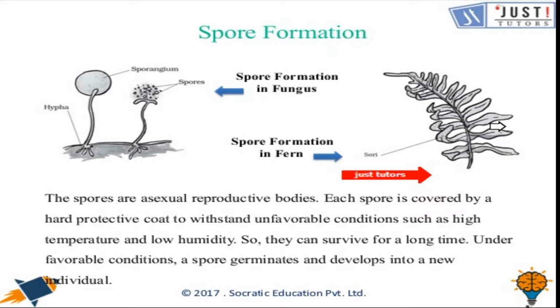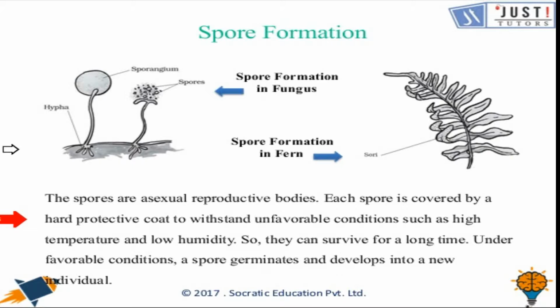It's just all about leaves. The spores are asexual reproductive bodies. Each spore is covered by a hard protective coat to withstand unfavorable conditions such as high temperature and low humidity. So they can survive for a longer time.